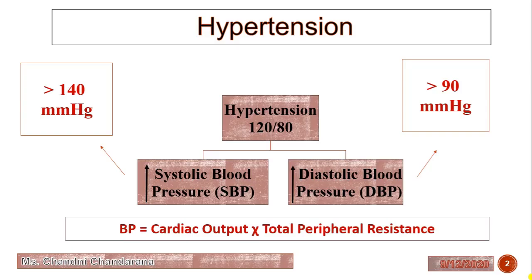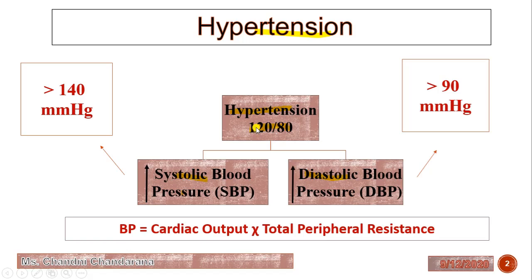Before understanding antihypertensive agents, we should first know what hypertension is. Hypertension means an increase in the blood pressure. Our normal blood pressure is 120/80. The 120 is the systolic blood pressure and the 80 is the diastolic blood pressure. The systolic blood pressure arises during myocardial contraction and the diastolic blood pressure arises during myocardial relaxation.